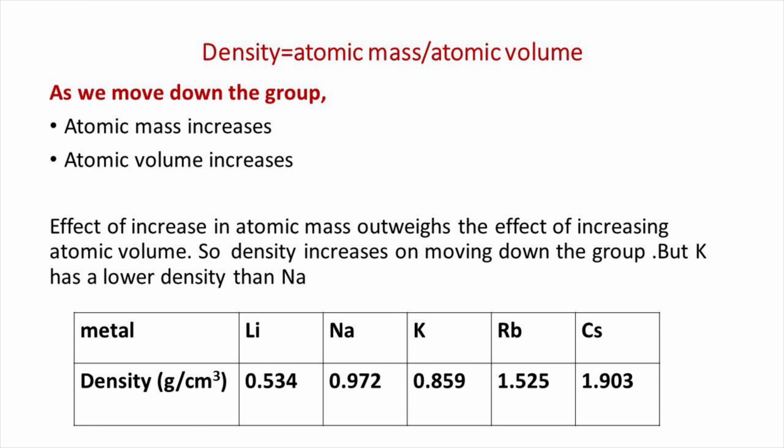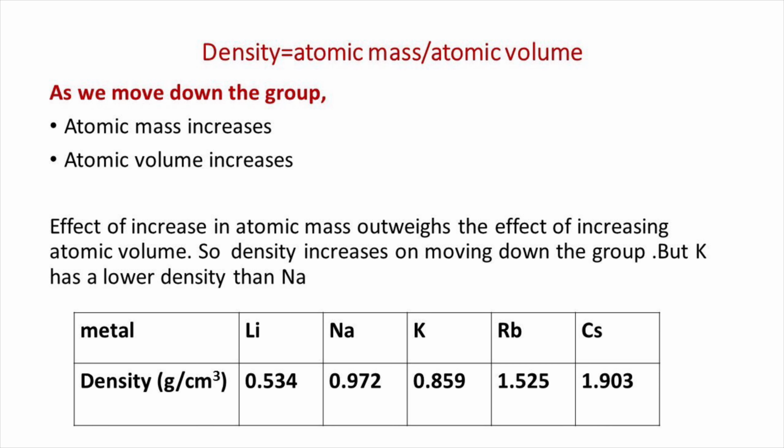Next we can discuss another characteristic, density. In the periodic table, alkali metals have large atomic size and large atomic volume. Density is equal to atomic mass divided by atomic volume, so they have low densities. As we move down the group, atomic mass increases, and atomic volume also increases. The effect of increasing atomic mass outweighs the effect of increasing atomic volume, so density increases on moving down the group.